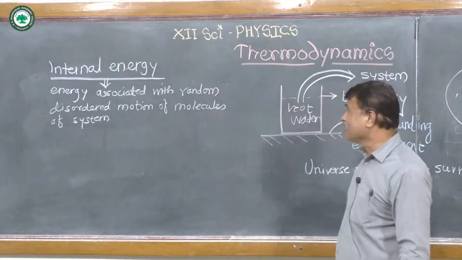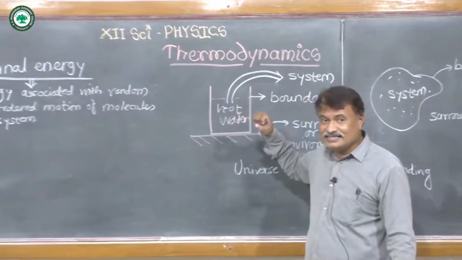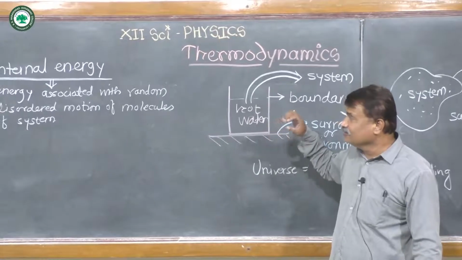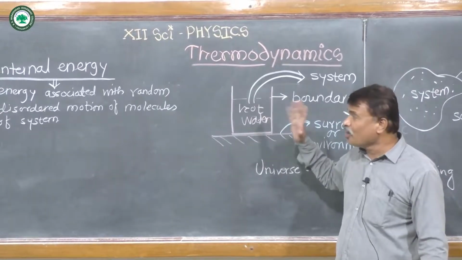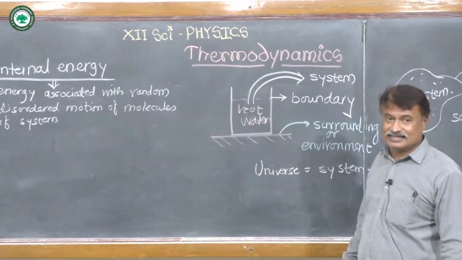So simply remember that. What is the internal energy of a system? It is the energy associated with random disordered motion of molecules of the system.